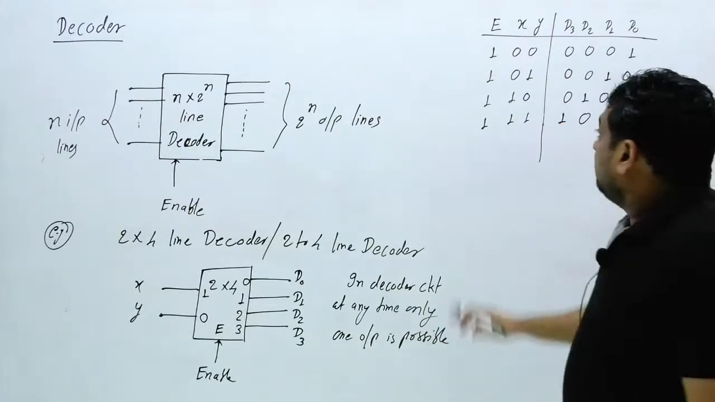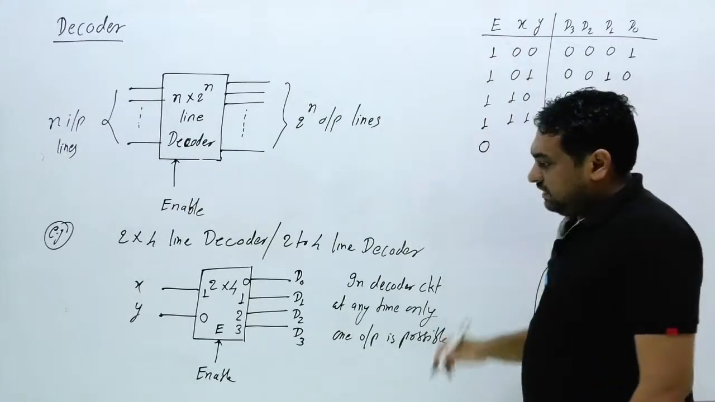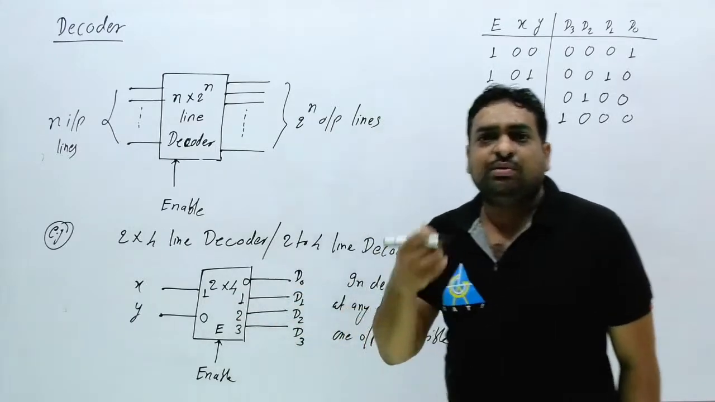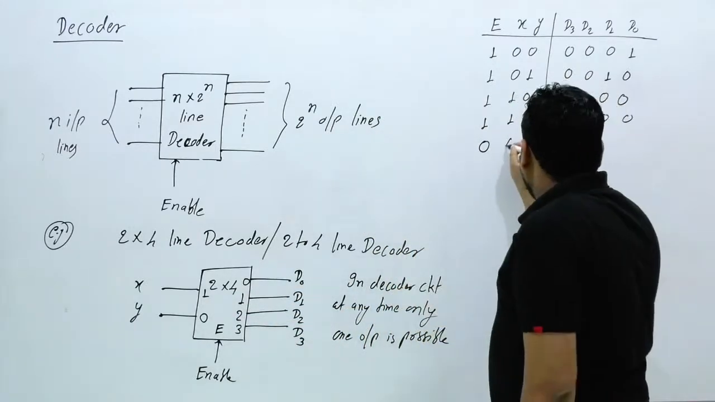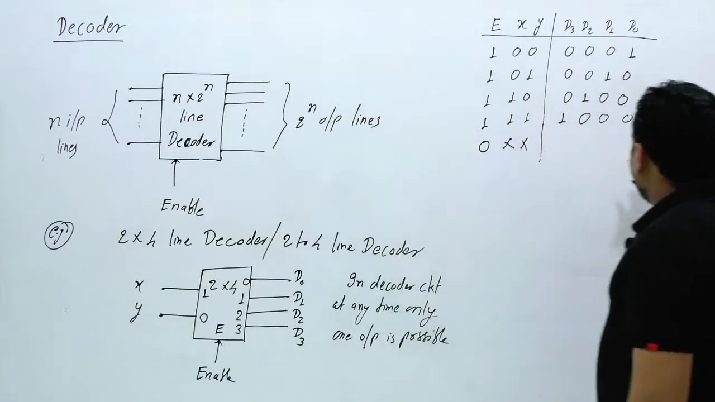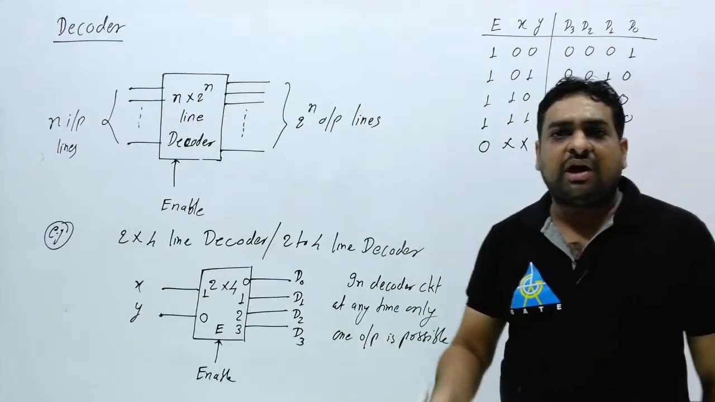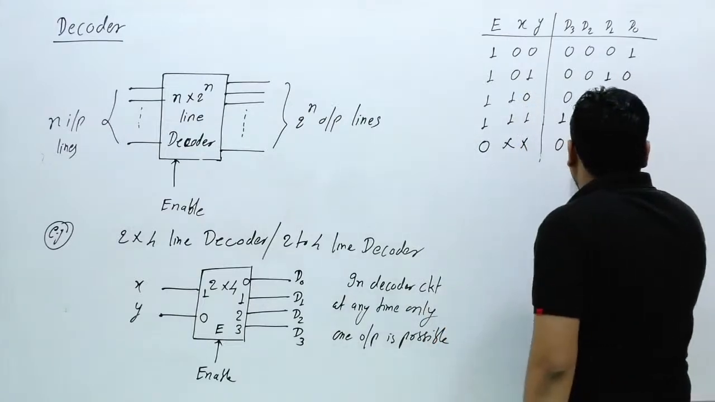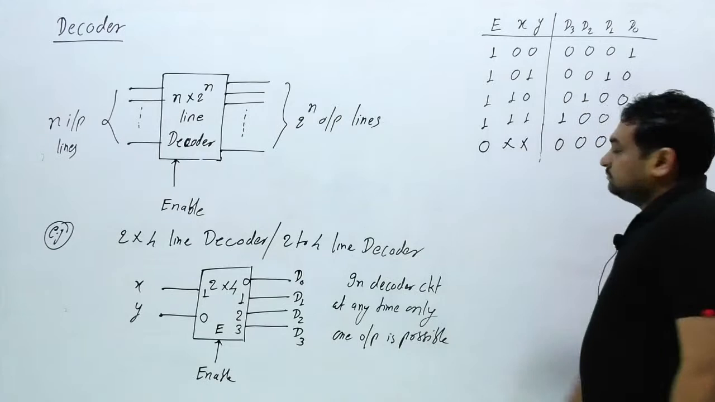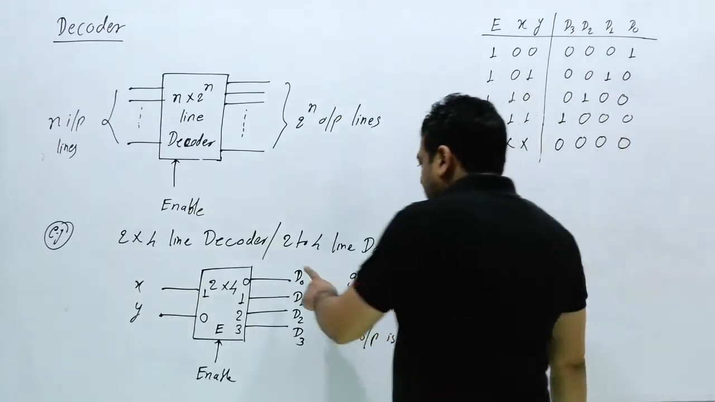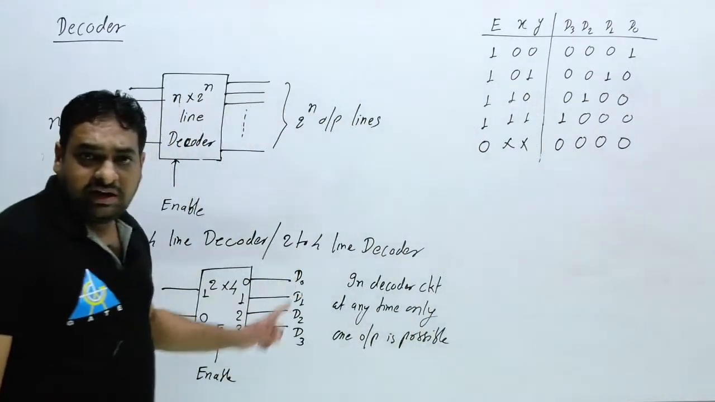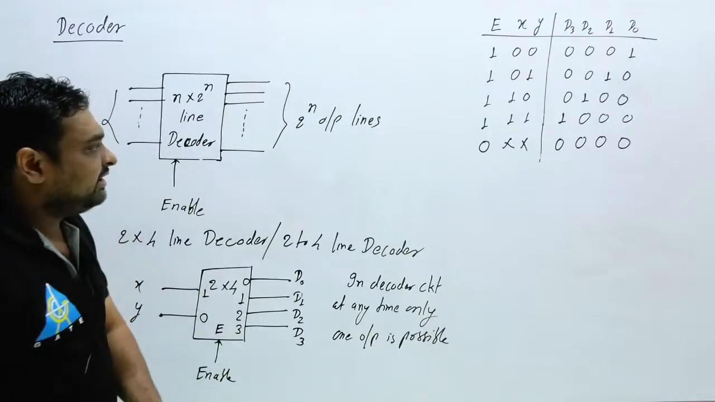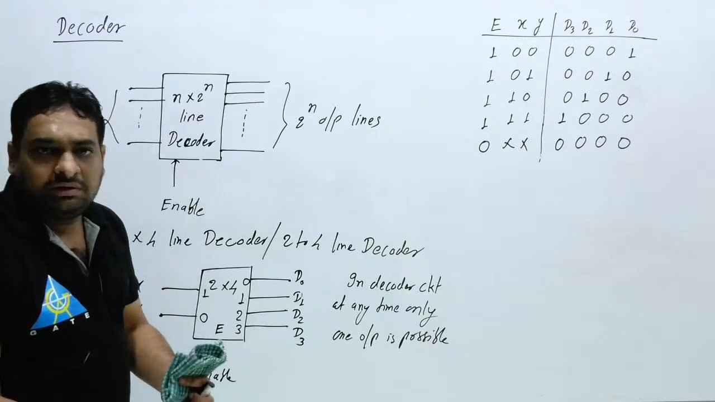Clear? Now if enable is 0, it means this circuit is not enabled, XY can be anything. What will be the output? In this case, all the LEDs will be off. Clear this thing? So you will get the output only when enable is 1. Clear this thing?